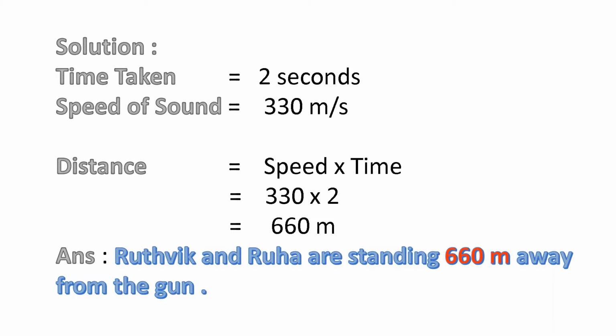How to find out the distance? We know the formula to find out distance. Distance is got by multiplying speed with time. So the speed is equal to 330 and the time is equal to 2 seconds. So if we multiply, we get the answer 660 meter. Children, do not forget to add the unit of the answer. So the answer: Rutvik and Ruha are standing 660 meter away from the gun.